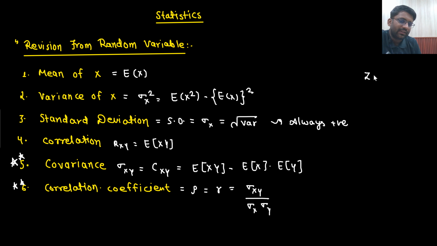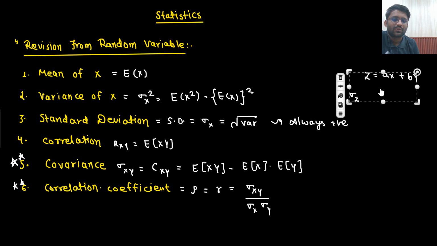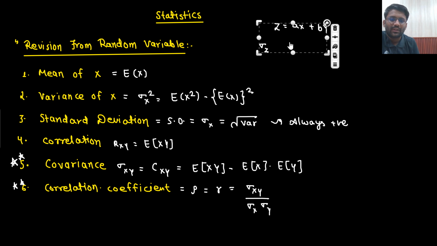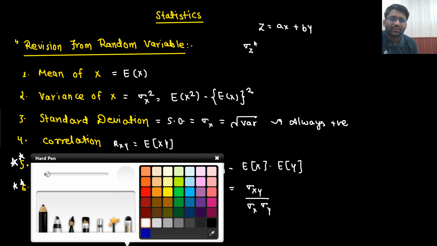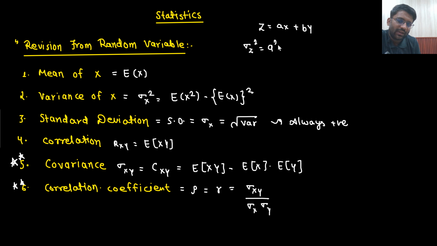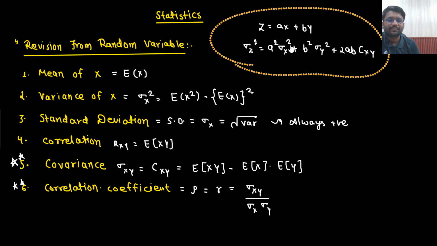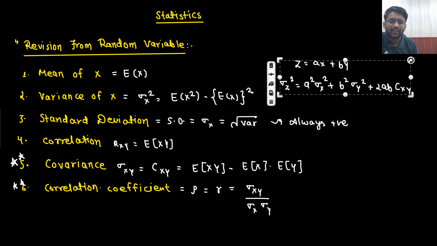Did we understand another thing? If z is your random variable, which is ax plus by, then your sigma z square is given by what? This also we have understood. So this also I am writing down because this will also be used, and usually people forget it actually. So sigma z square is given by a square sigma x square plus b square sigma y square. Is this correct? No. There would be 2ab covariance of xy that will also come. Understandable? So this is the scenario.